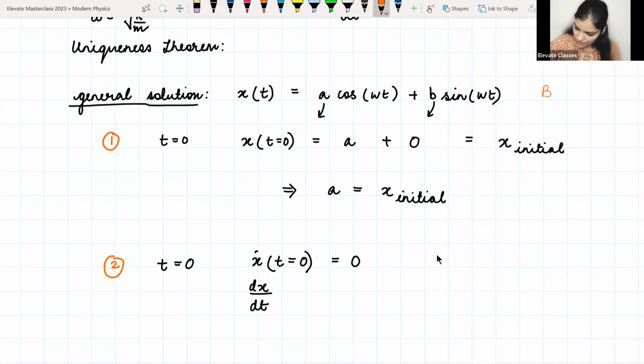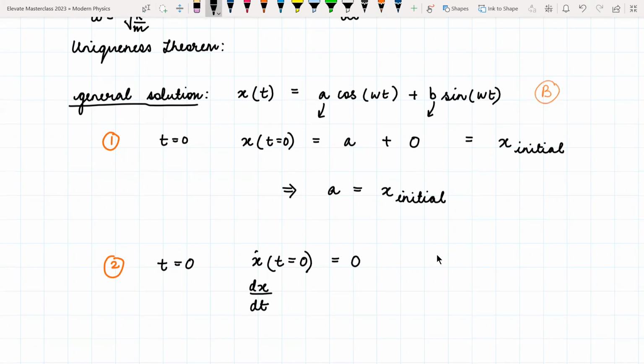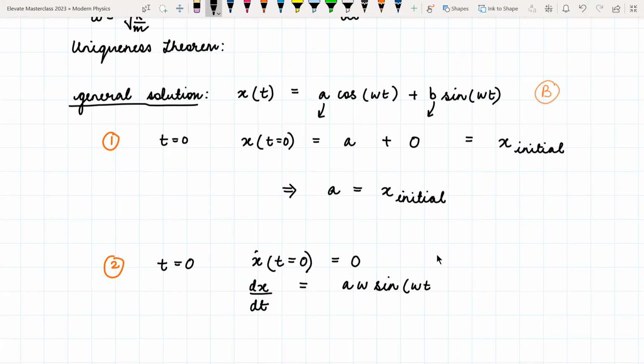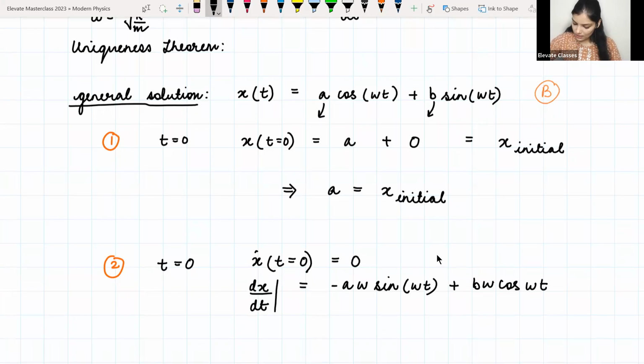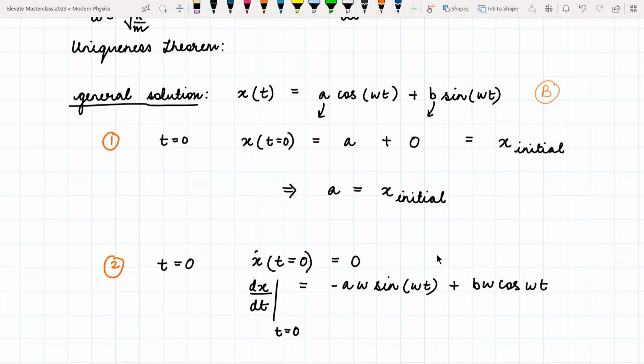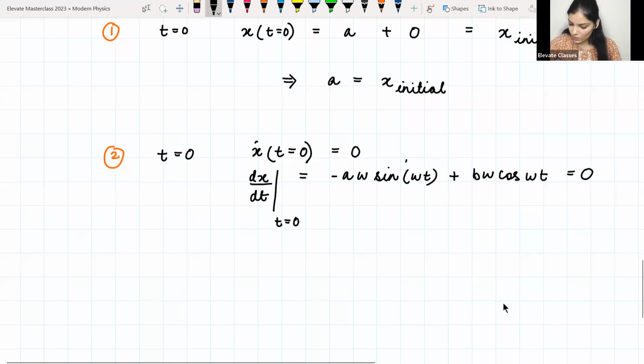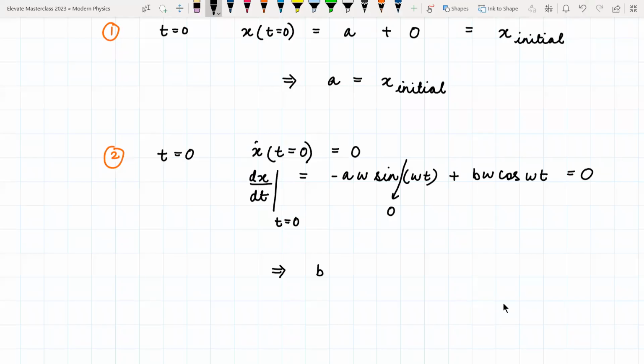Let me call this b. This is my general solution. So from equation b, I'm going to calculate the derivative dx by dt. So that is going to be a omega... Now this should be equal to 0 at t is equal to 0. So now at t is equal to 0, this term is anyway equal to 0 because sine of 0 is 0. So this means that b should be equal to 0.